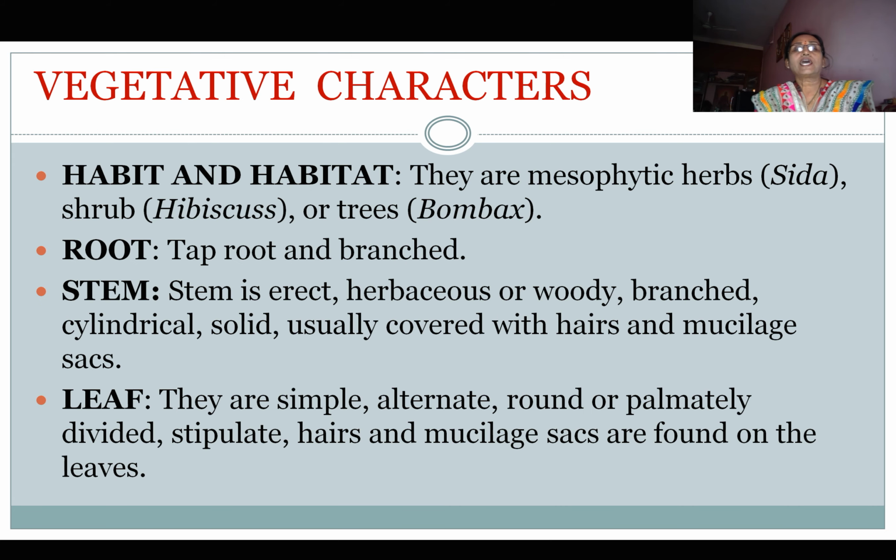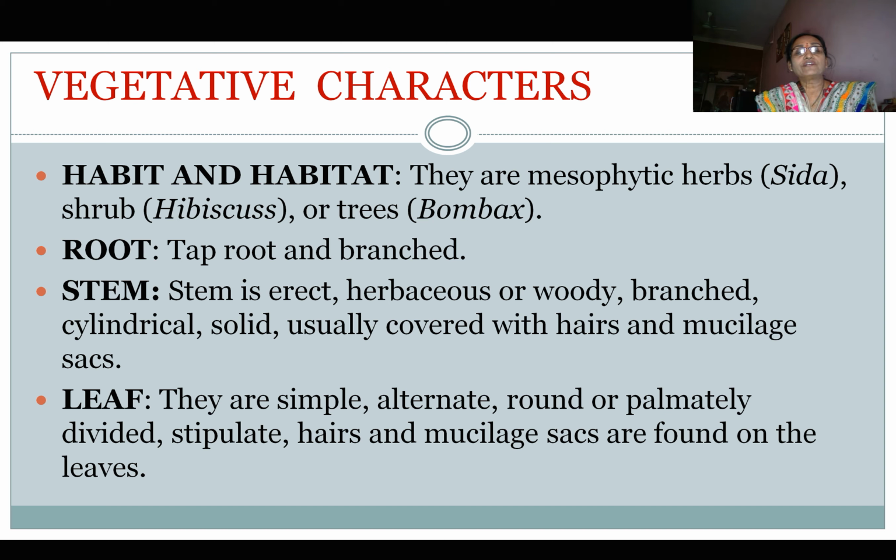Vegetative characters. Habitat. The plants are mesophytic herbs, example Sida. Some are shrubs, example Hibiscus, or some are trees like Bombax. Vegetative character. The first vegetative character is root. Roots are taproot and branched. Stem is erect, herbaceous or woody, branched, cylindrical, solid, usually covered with hairs and mucilage sacs.